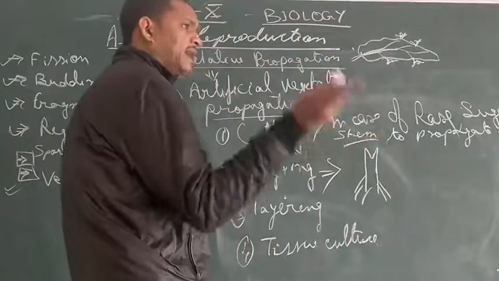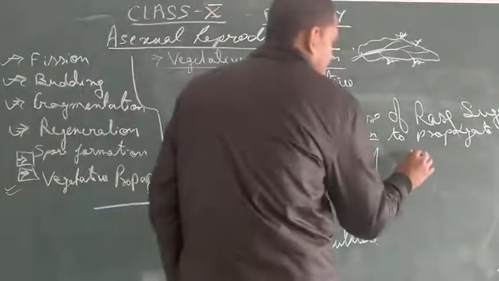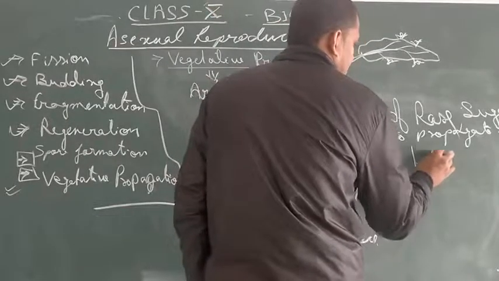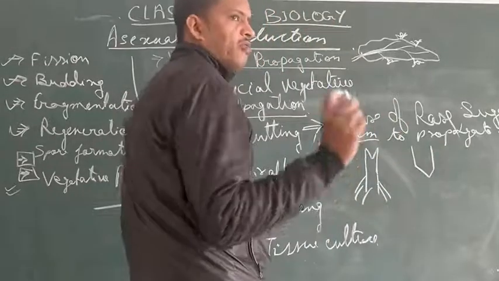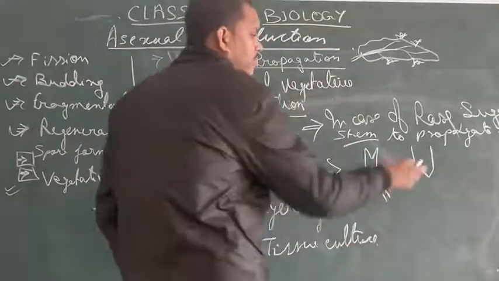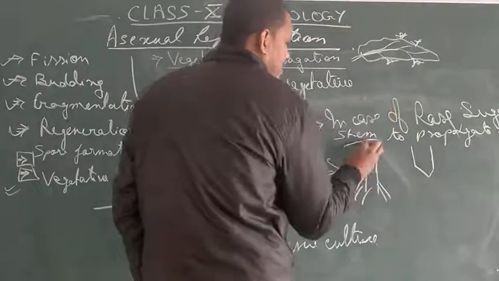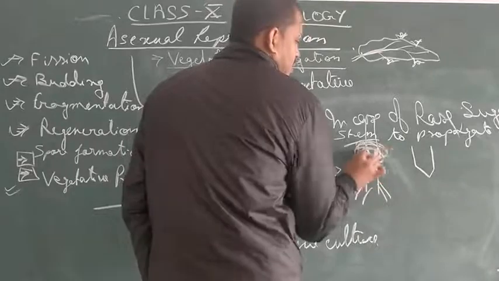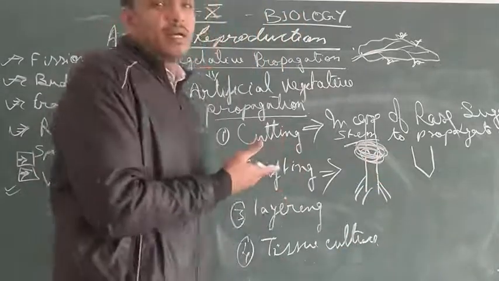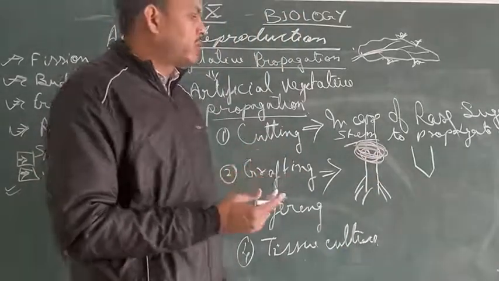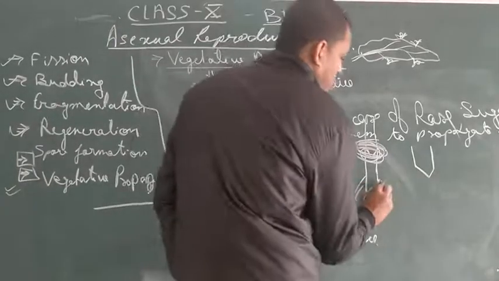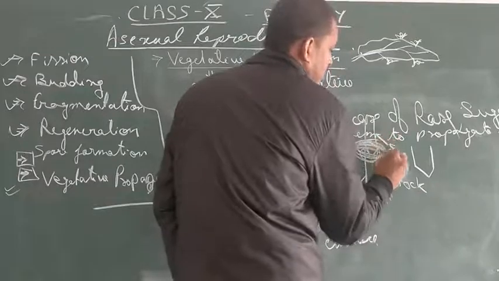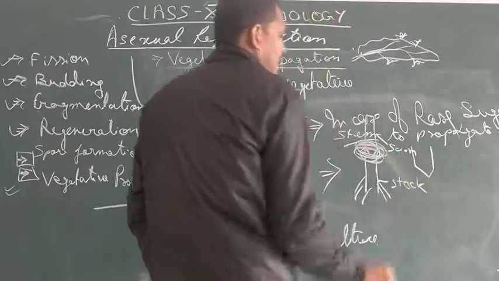And this one, you have cut the stem from the large-size fruit plant. You just hold it and put it here in this form, and tie it here, using some nutrient material and so on. So the rooted one is called the stock, S-T-O-C-K, and the upper one is called the scion, S-C-I-O-N.